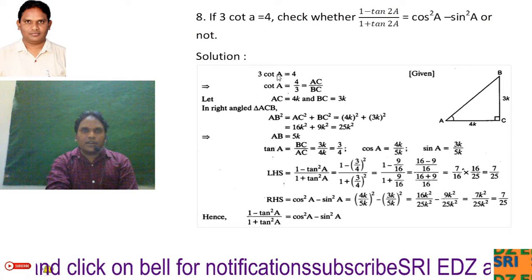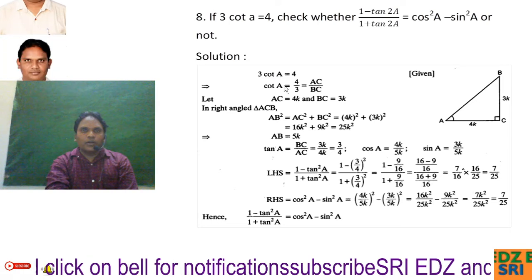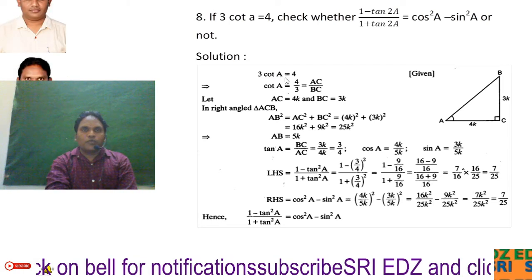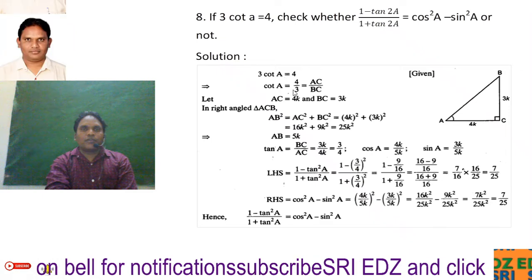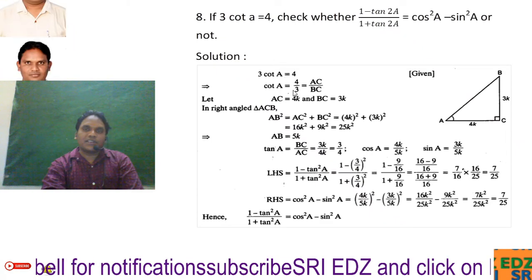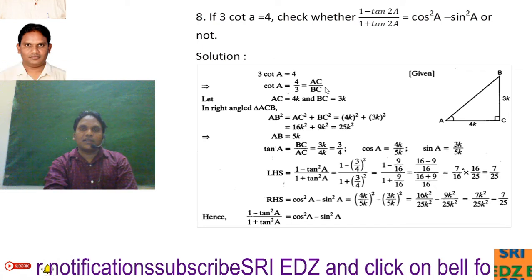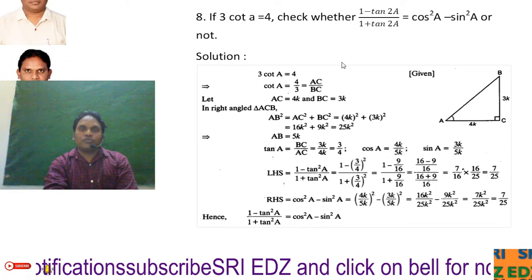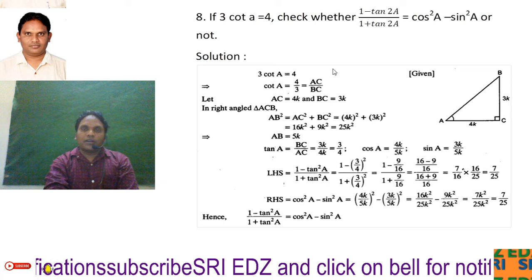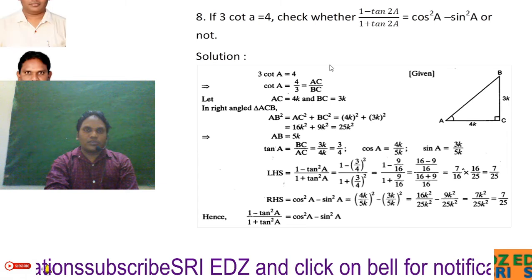So 3 cot A equal to 4. Cot A equal to 4 by 3 you can write. Cot A is nothing but adjacent side by opposite side. So AC is 4k, BC is 3k and AB we don't know. So by using Pythagoras theorem we can find AB. We'll get 5k.